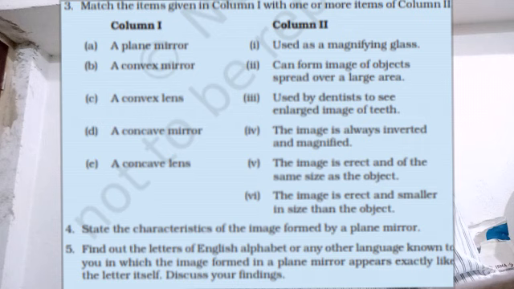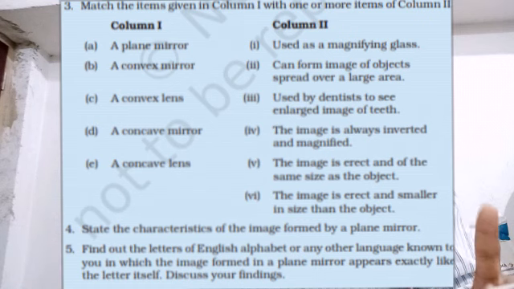Now comes number 4. State the characteristics of the image formed by a plane mirror. So the answer: number 1, the image formed is virtual. Number 2, the image is laterally inverted. Number 3, it is of the same size as the object. Number 4, the image is situated at the same distance from the mirror as the object. And number 5, the image is erect.